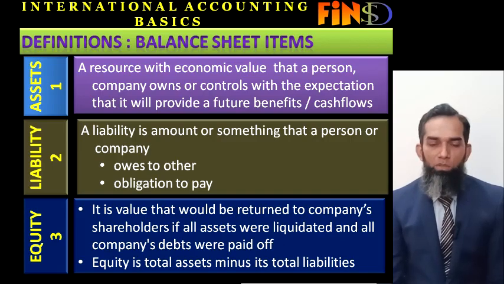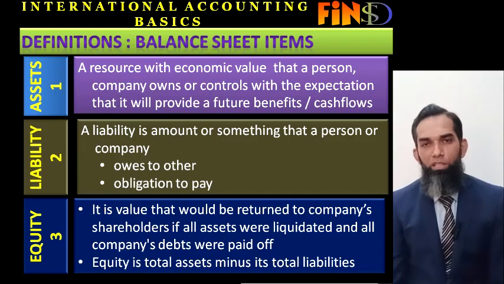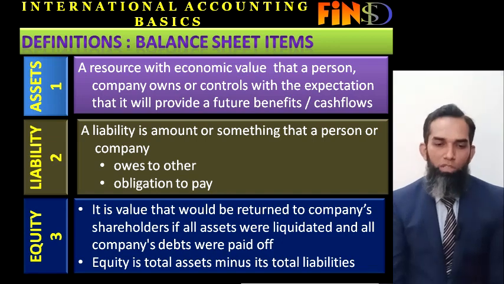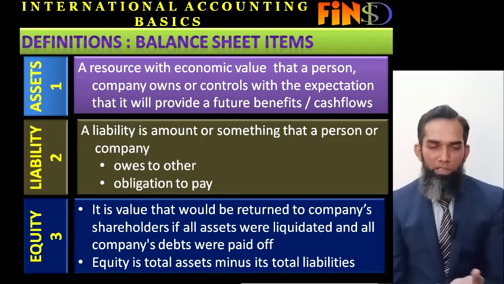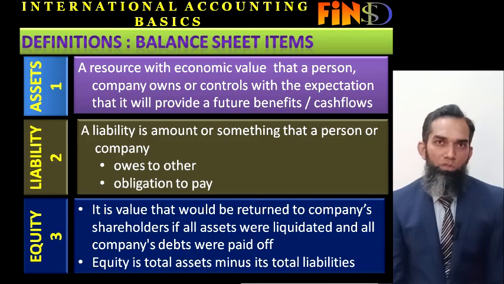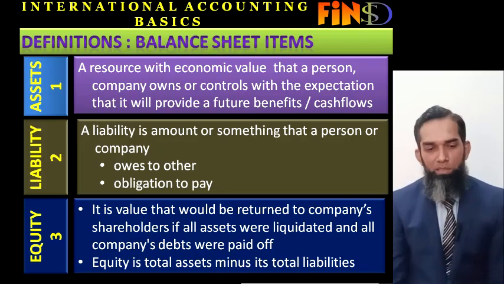A liability is the amount that a person or a company owes to others, and it is also called an obligation to pay. The amount you have to pay to others is a liability. Actually, assets, liability, and equity, these three portions are covered under the balance sheet items. And we will definitely tell you what is balance sheet and what is profit and loss. It means that there are two segments of accounting to report, one is the balance sheet approach, one is the profit and loss, and all these balance sheet and profit and loss items are covered in the trial balance.